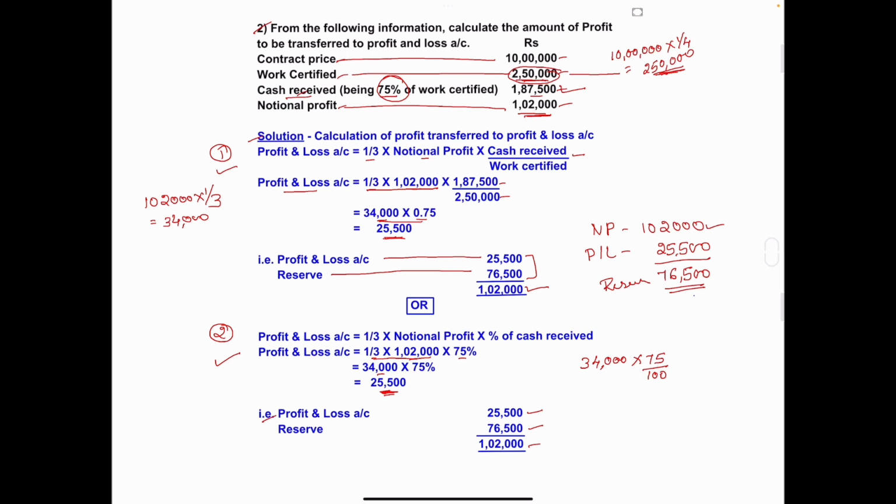Okay. So any one method you have to take. No need to solve in both the methods. If they have given amount of cash received, take the first method. If they have given percentage cash received, then take second method. If both they have given in the problem, whichever is easy to you, take that method and solve the problem.